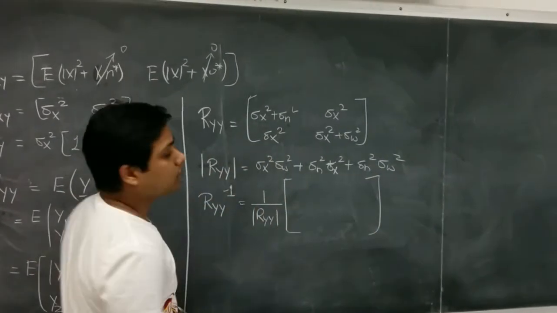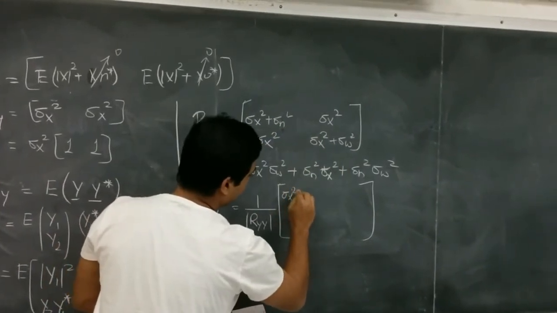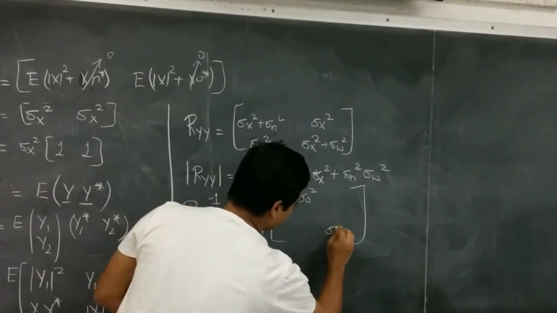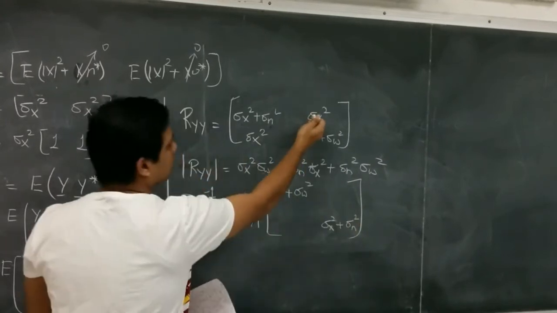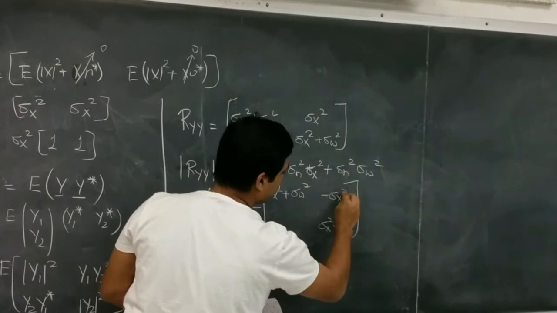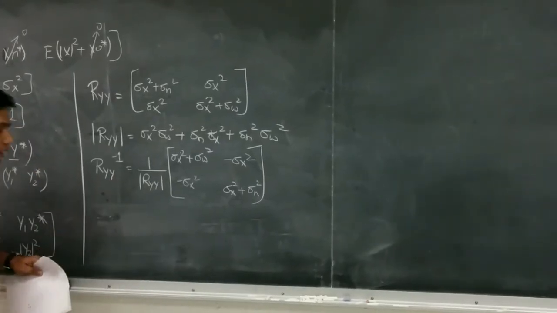For a 2 by 2 matrix, we swap the first and the fourth terms. So this will become sigma x square plus sigma w square, and this term will become sigma x square plus sigma n square, and we will multiply a minus sign to the off-diagonal terms. So this will come as minus sigma x square and minus sigma x square. So we have R_YY inverse.